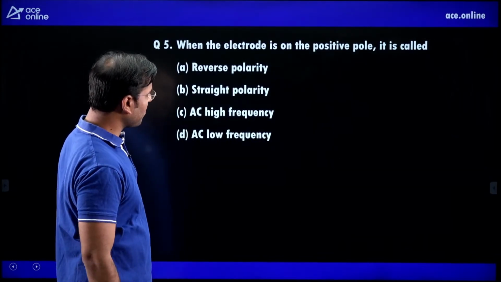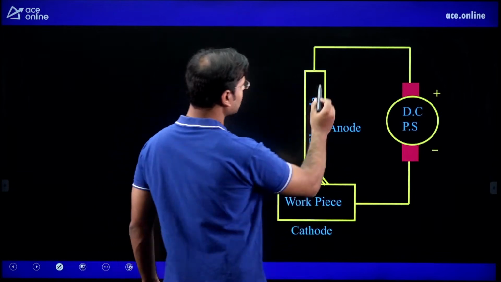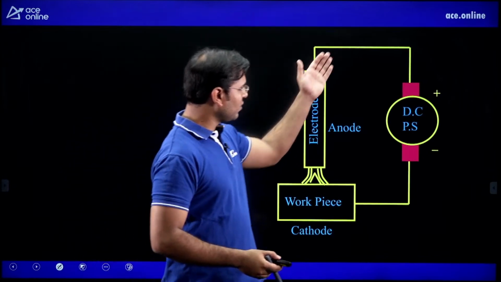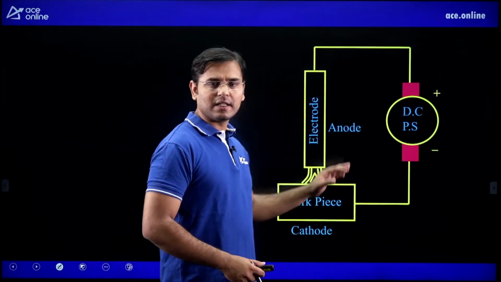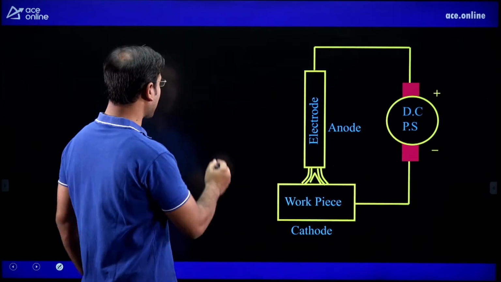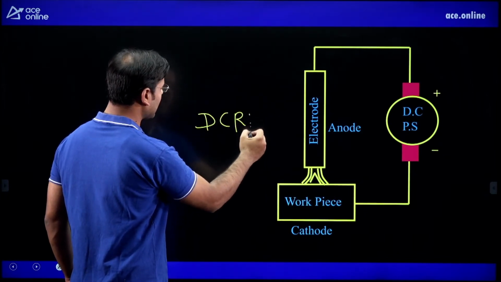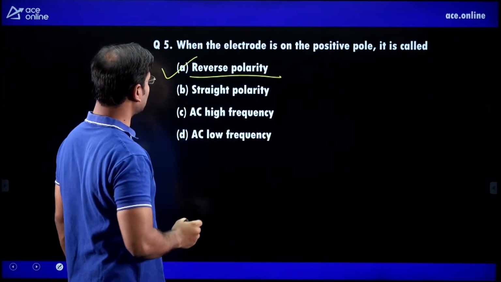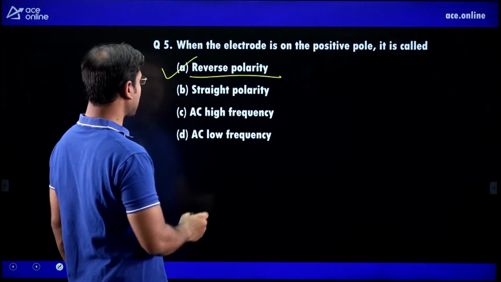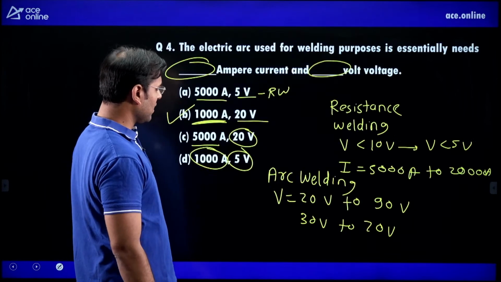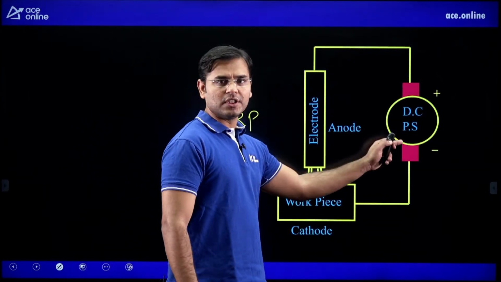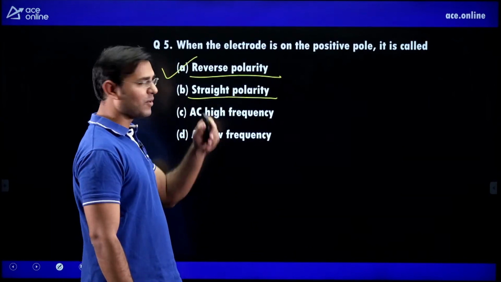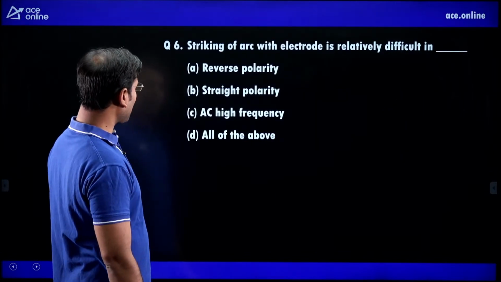Yes, when the electrode is on the positive pole, just see, the electrode is connected to the positive terminal. When the electrode is connected to the positive terminal and the workpiece is connected to the negative terminal, then it is known as direct current reverse polarity. Correct option, reverse polarity. Now what is direct current straight polarity? When the workpiece is connected to the positive terminal and the electrode is connected to the negative terminal, then it is known as straight polarity. See next.